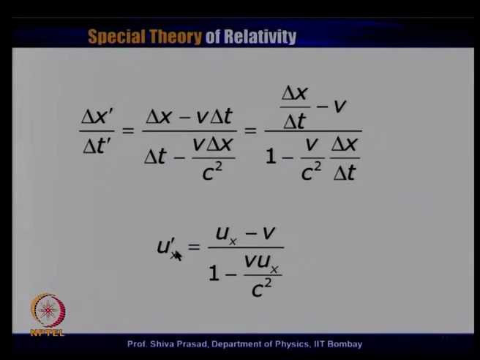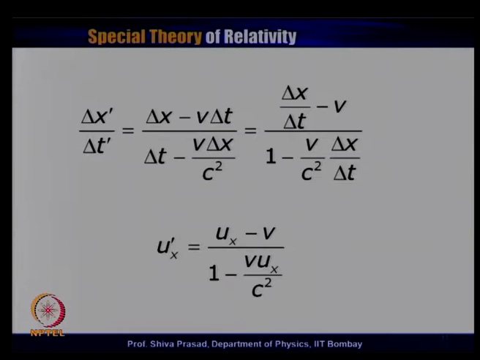So, the equation of the velocity transformation for the x component becomes u x prime is equal to u x minus v divided by 1 minus v u x by c square. So, I have obtained the first equation of the velocity transformation, which is the x component of the velocity.